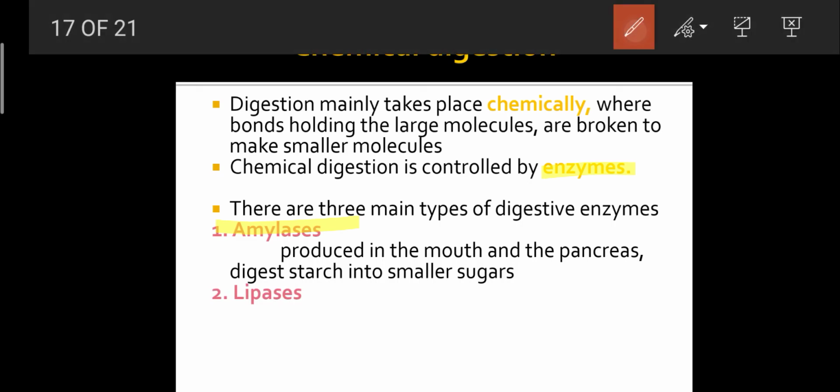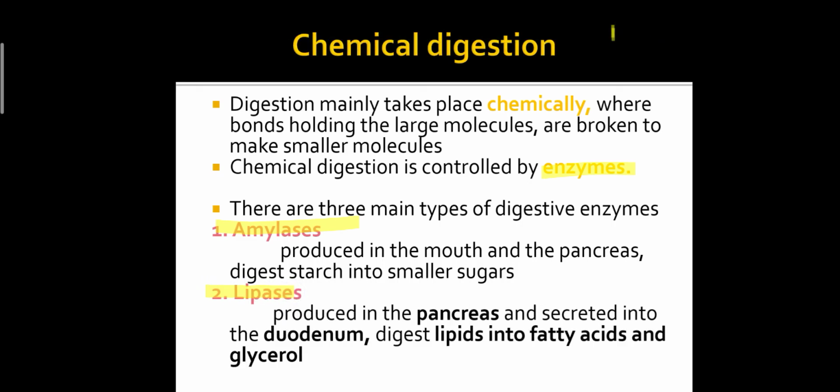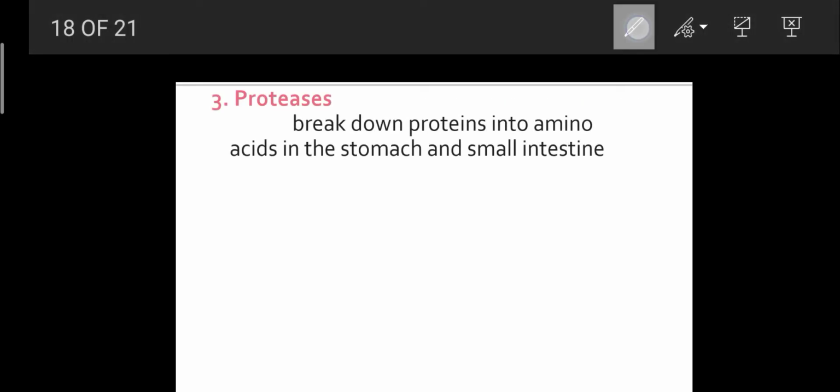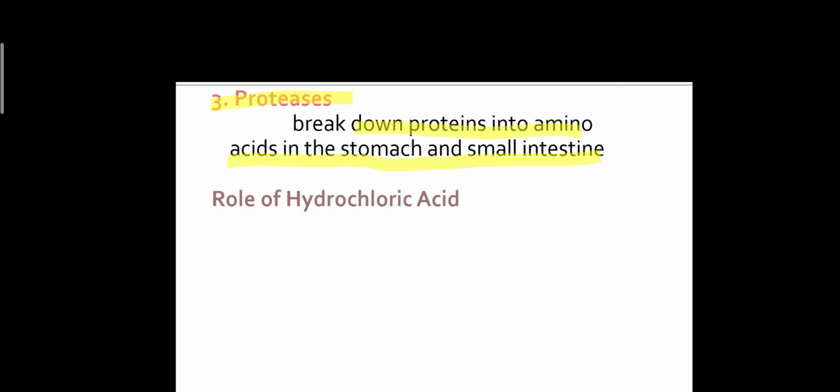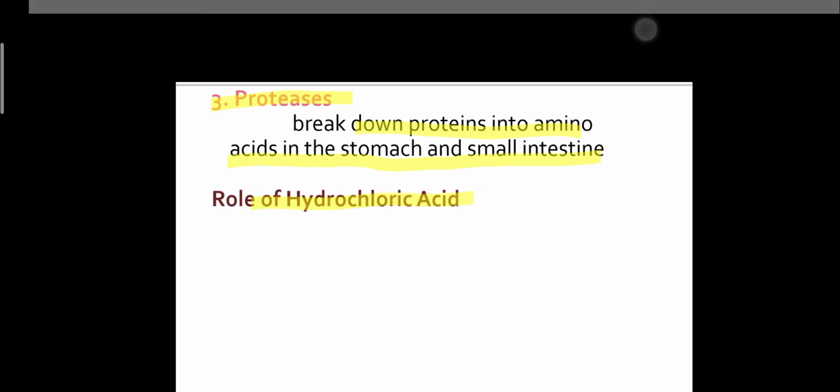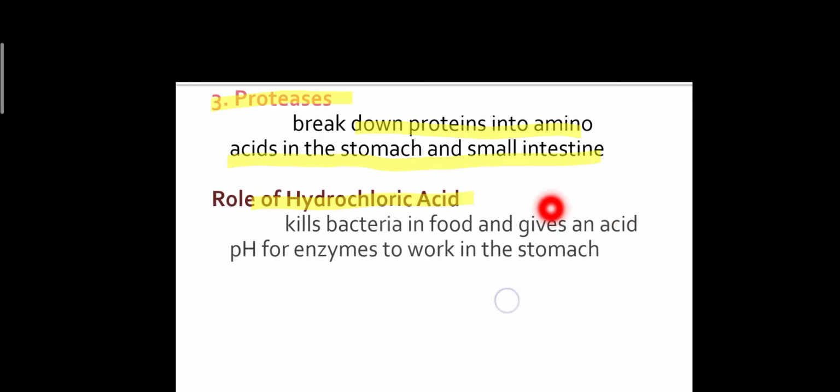The second one is lipases. These are produced in the pancreas and secreted into the duodenum to digest lipids into fatty acids and glycerol. Proteases break down the proteins into amino acids in the stomach and small intestine. What is the role of hydrochloric acid? Hydrochloric acid kills the bacteria in the food and gives an acidic pH for the enzymes to work in the stomach.